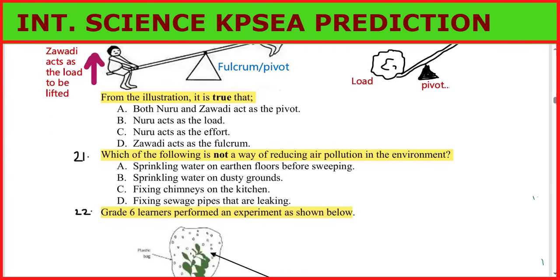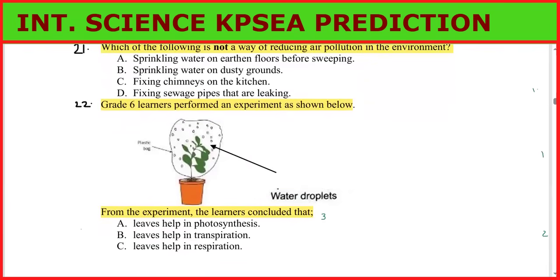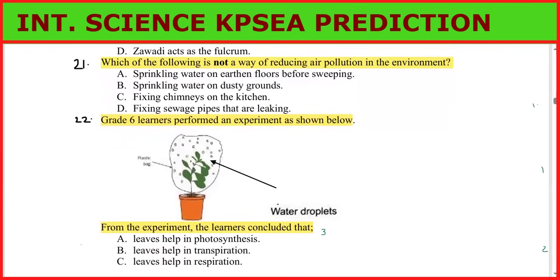Number 21 says, which of the following is not a way of reducing air pollution in the environment? We have sprinkling water on earthen floors before sweeping, sprinkling water on dusty ground, fixing chimneys in the kitchen, and fixing sewage pipes that are leaking.